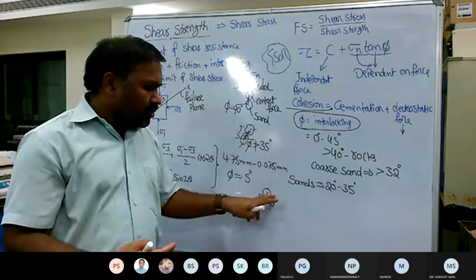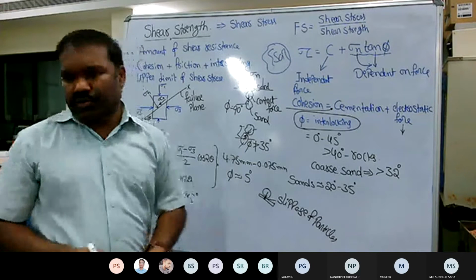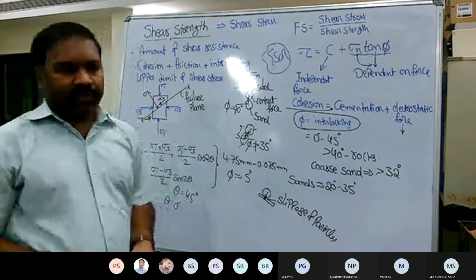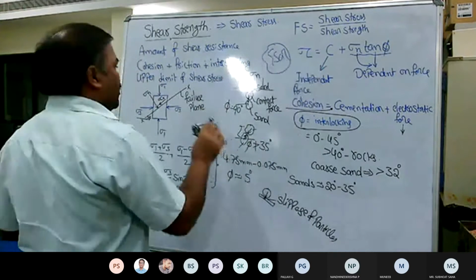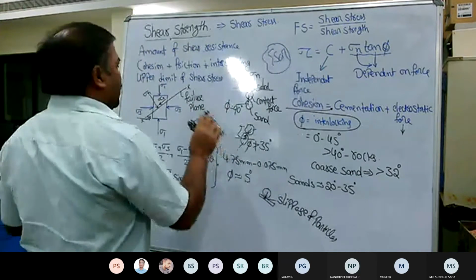So slippage of particles. Okay, when there is a slippage, there is no development of interlocking force. In that case, the angle of internal friction is almost zero. Now just imagine, this whole discussion is based only on coarse grained soil. Now what if it is the case of fine grained soil?